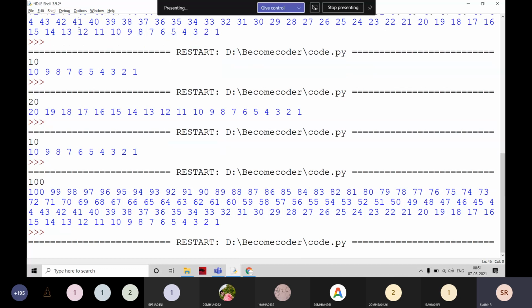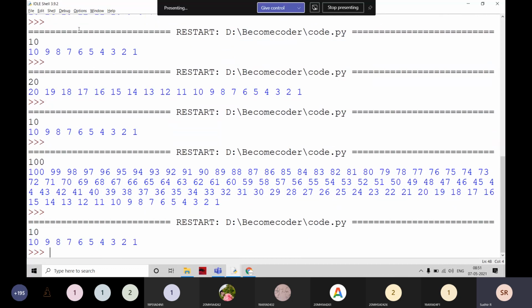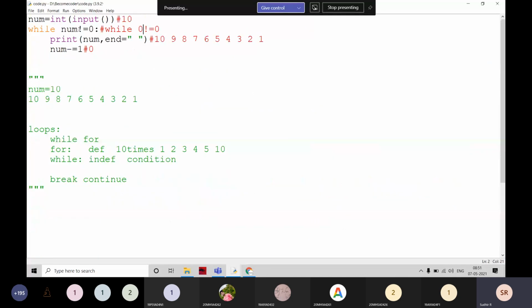If I execute it and give 10 here, it is going to print like this. Okay? I can also take num is greater than 0. I can write like this also. For example, 10 is greater than 0. Is it true or not? True, sir. 9 is greater than 0, 8 is greater than 0, 7, 2, 1 is greater than 0, 0 is greater than 0.